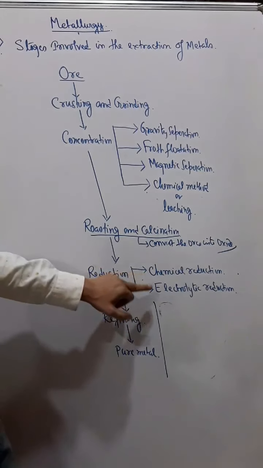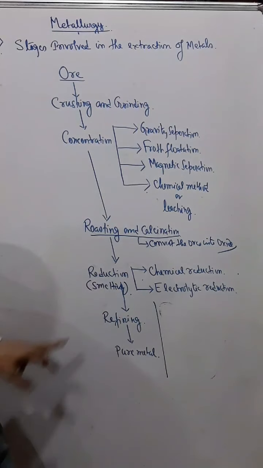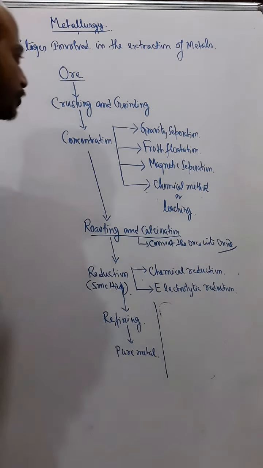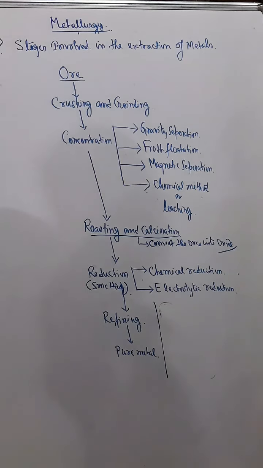After reduction we get the metal, but that metal is in fact impure, so we purify it, generally by the electrolysis method. We have done refining of metal in the electrolysis chapter, and after refining we get pure metal. Understand? So these are the steps involved in metallurgy.